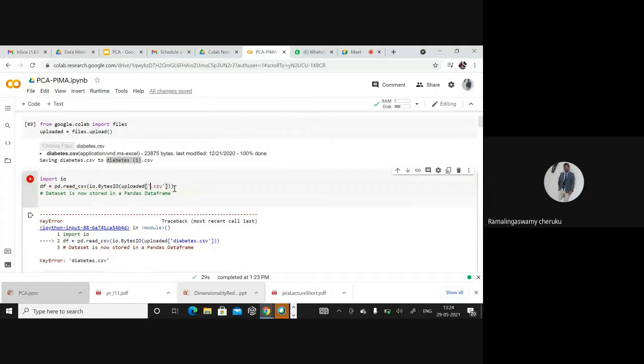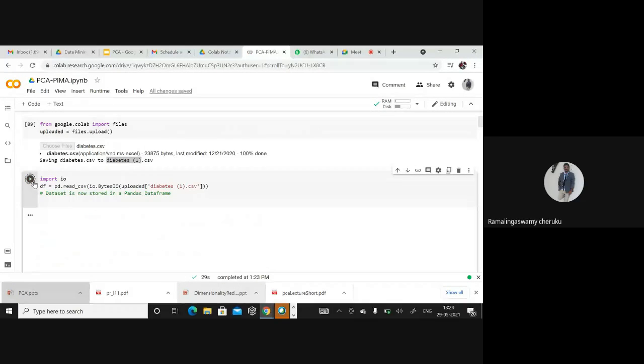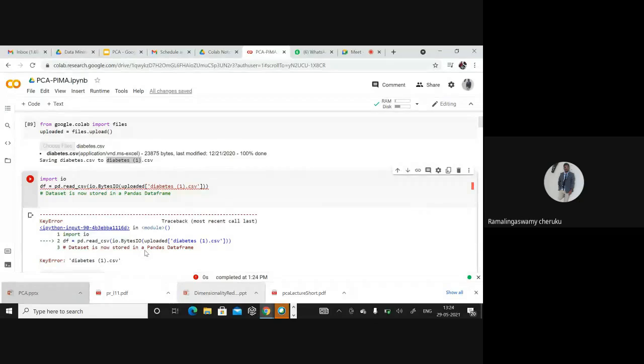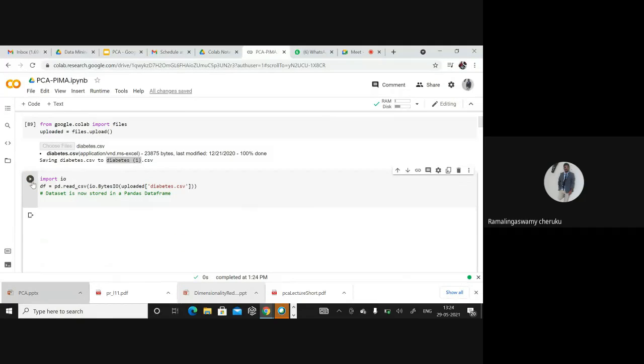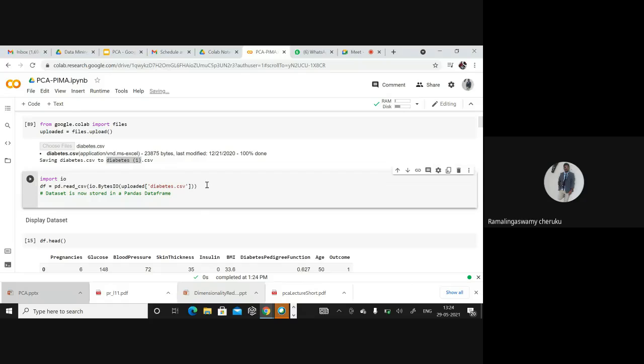It is saved as something else, now it will work. Yes, it imported successfully. Now I have the data which I exported to my Google Drive, and I imported it into my data frame.